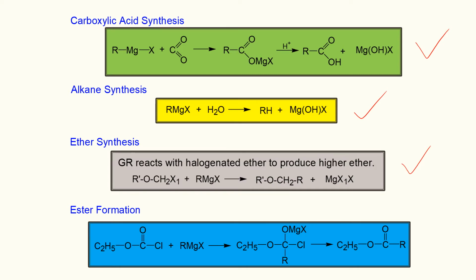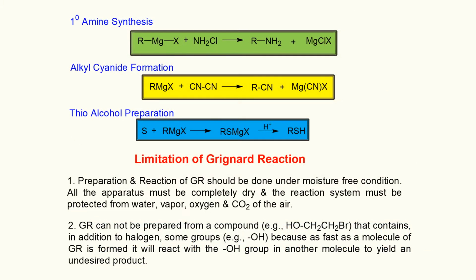It is possible to get ester when we do the Grignard reaction using Grignard reagent with alkyl chloroformate. The reaction mechanism is the same as the Grignard reaction. We can also get primary amine when Grignard reagent reacts with chloroamine. It is possible to get alkyl cyanide if we react Grignard reagent with cyanide.